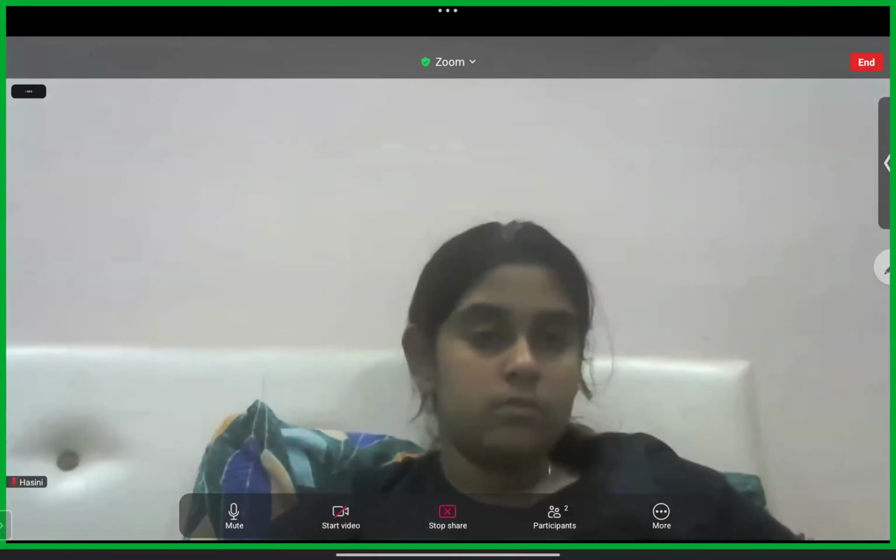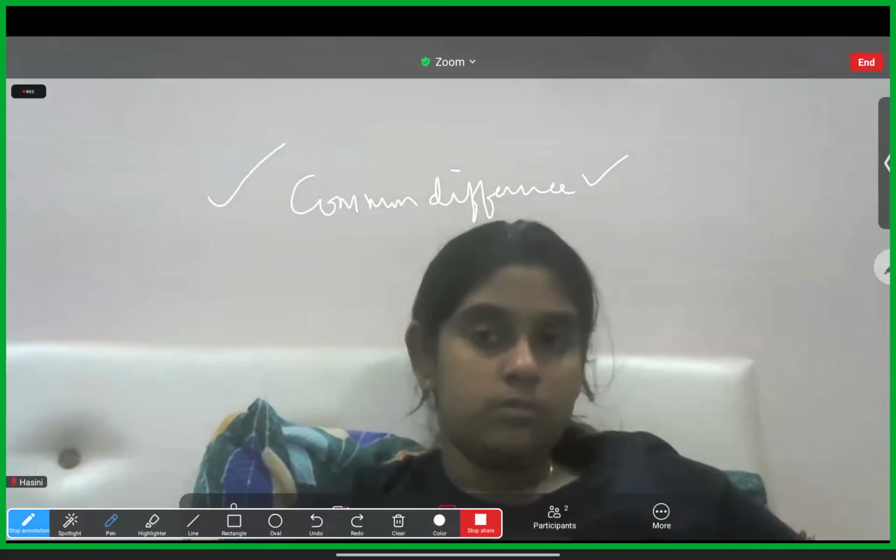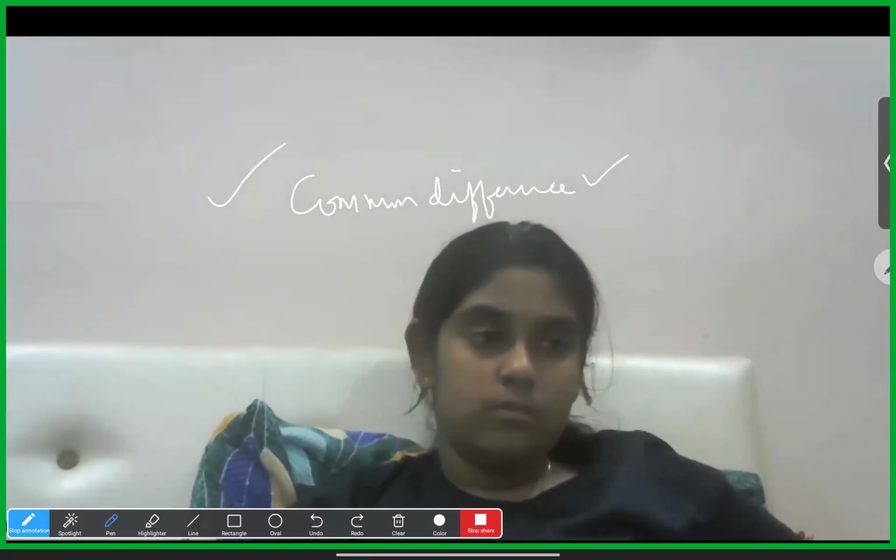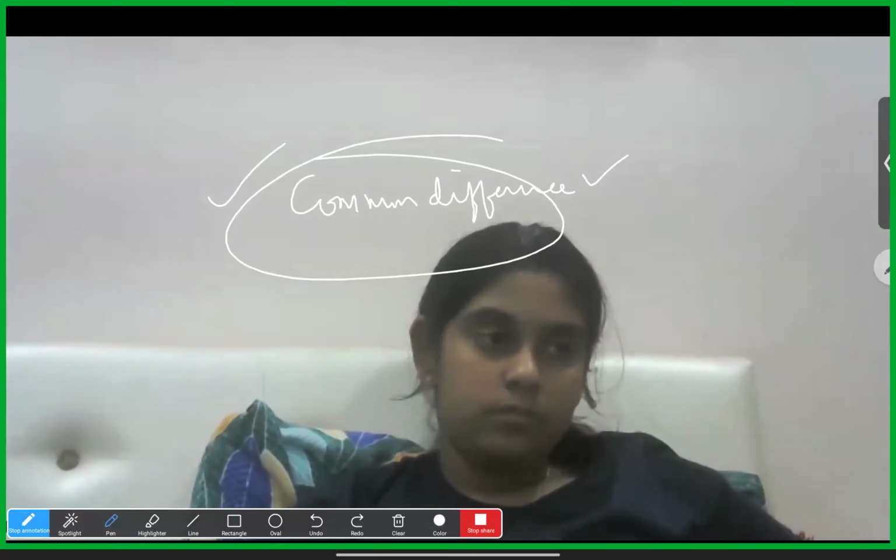So in the first exercise, they'll give some list of numbers and we need to check whether it is an AP, that is, arithmetic progression or not, by checking the common difference.